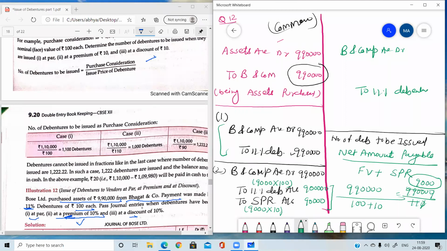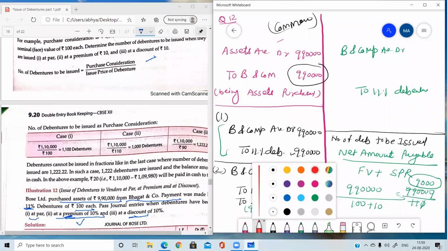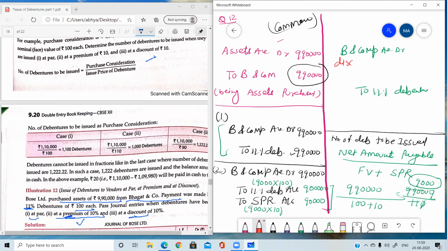And the SPR and discount will be introduced as per the need of the question. If in the question SPR is given, then you are going to credit SPR. If discount is given, here you can see the word discount. But you have to keep in mind one thing, that premium is always credited and discount is always debited. So we are going to debit the discount. So we are going to use the words discount on issue of debentures account debit. So now with the same amount, the vendor will be debited 9,90,000.